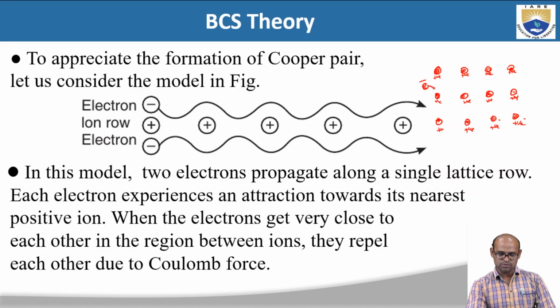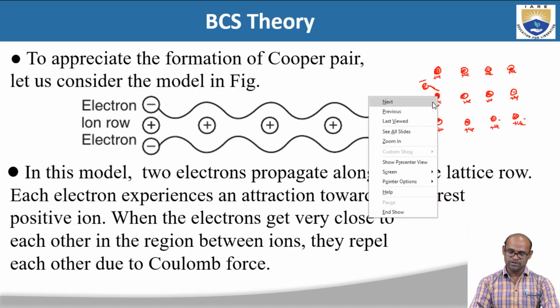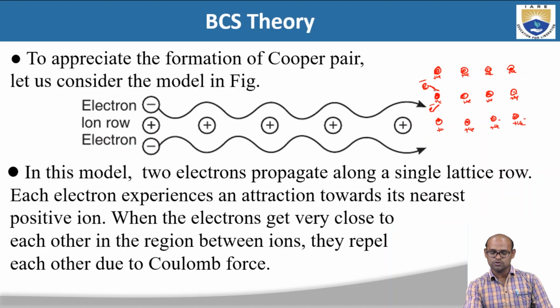As the electron comes closer and closer to this ion, and another electron from this side also comes, this electron is also negatively charged. These two negatively charged electrons are attracted to the positively charged ion.